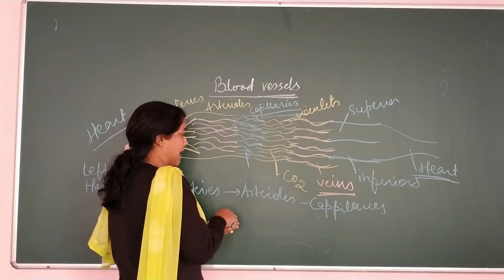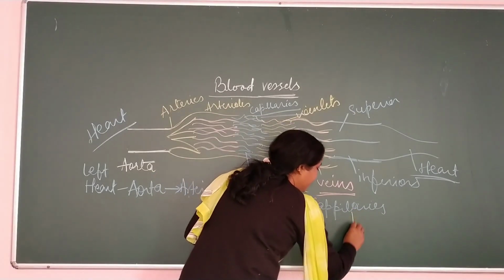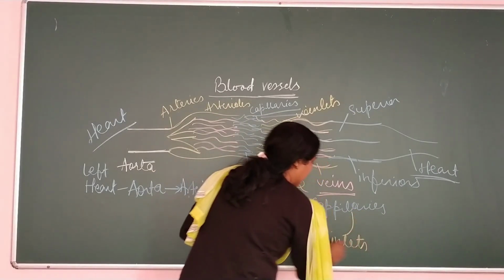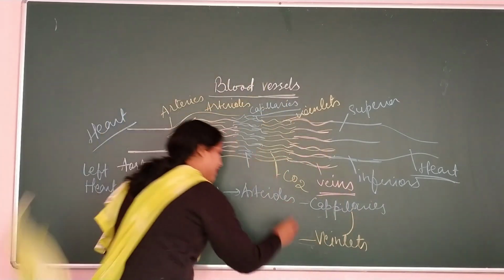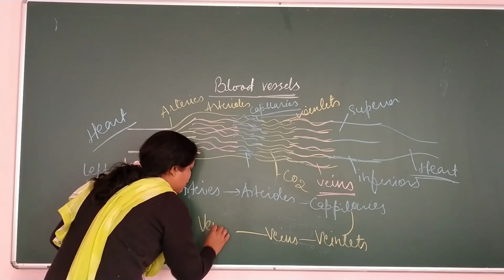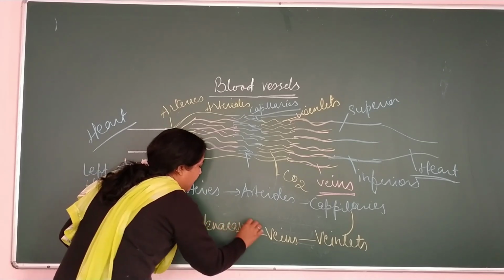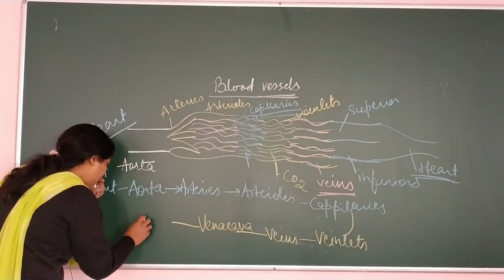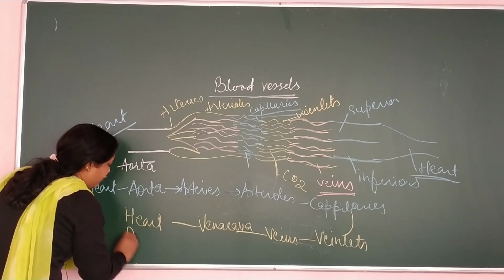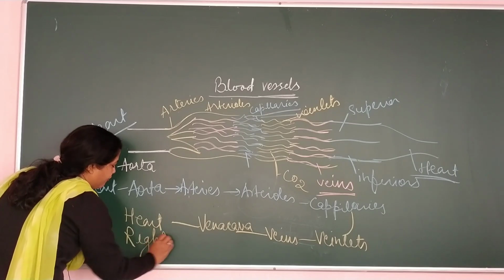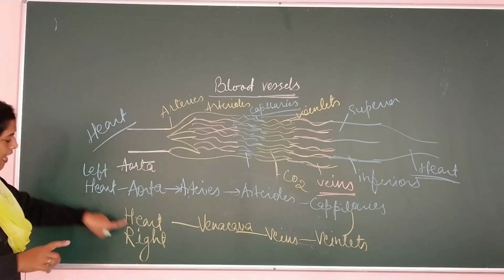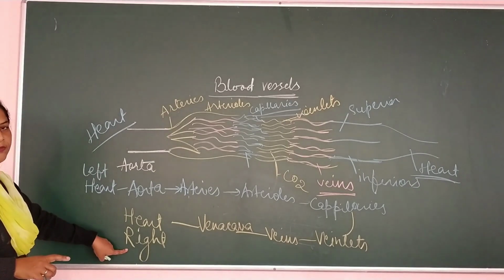Now the same capillaries will become veinlets, and these veinlets will open into veins. These veins will open into vena cavas, and the vena cavas will open into the heart. Which part of the heart? Right part of the heart. This is the flow chart. From the heart it started and it ends in the heart.